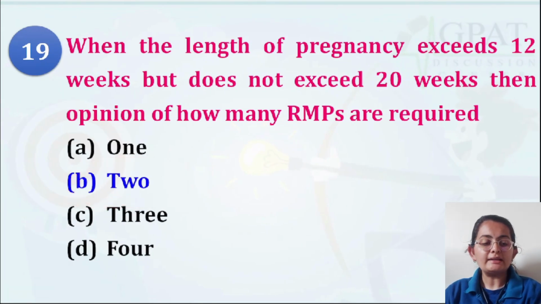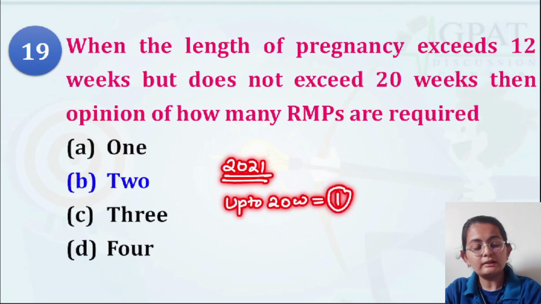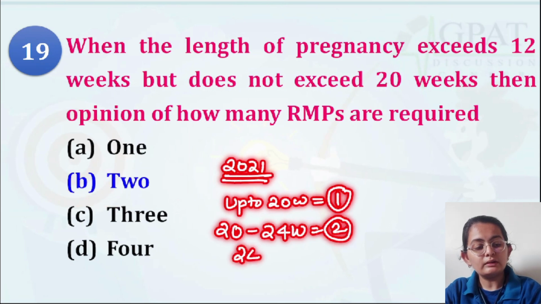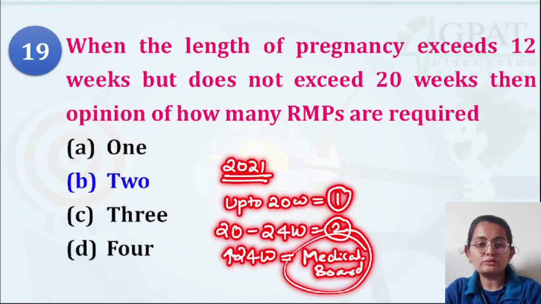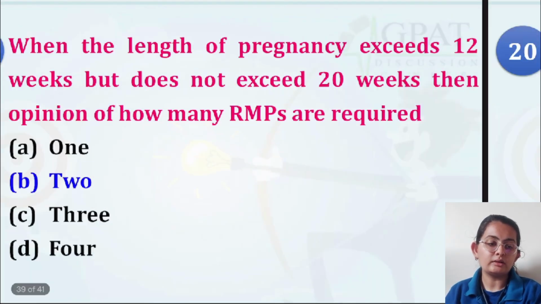But as per the latest amendment, the 2021 amendment: if it is up to 20 weeks, only one doctor's advice is needed. If it is 20 to 24 weeks, then two doctors' advice is needed. If it is higher than 24 weeks, then a medical board is constituted. The medical board will look at the case-to-case situation and give its opinion on whether the termination can happen or not.